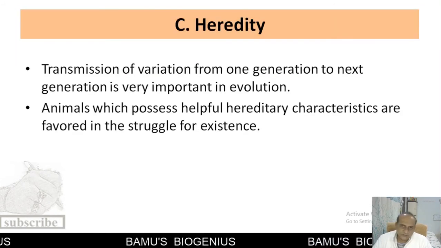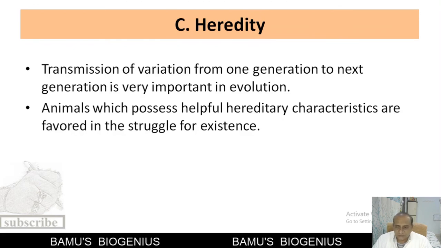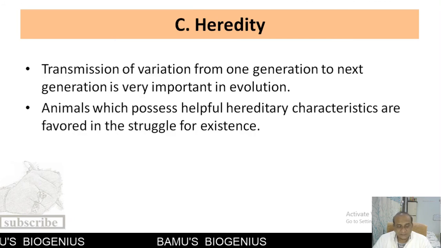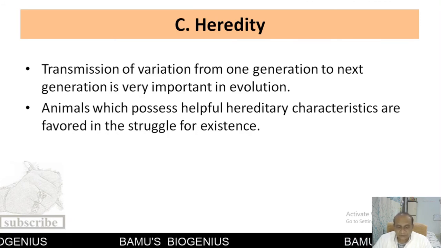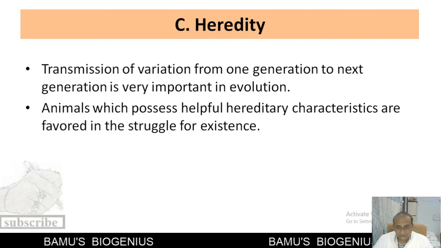Now the next point is heredity. We know that when particular characters are passed on to the next generation, that is called heredity. Now, due to natural selection, whatever organisms are remaining have positive variations, and if these positive variations are transferred to the next generation, that next generation will be able to survive in the population.